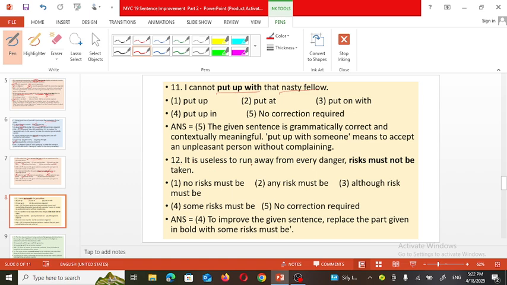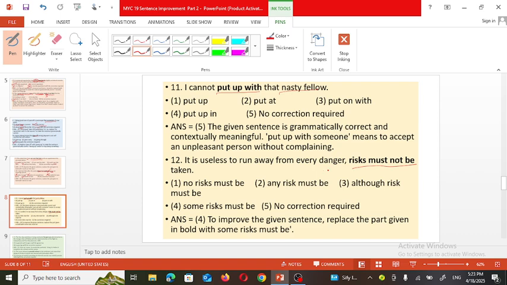It is useless to run away from every danger. Risk must not be taken. Now see, the sentence is that it is useless to run away from every danger. So we should not run away from every danger. And the second part of the sentence is risks must not be taken, which means we should not take the risk. Like that the meaning of the sentence is given.